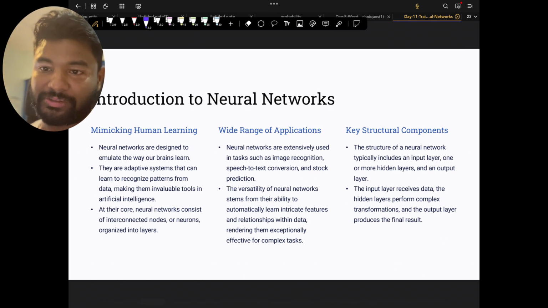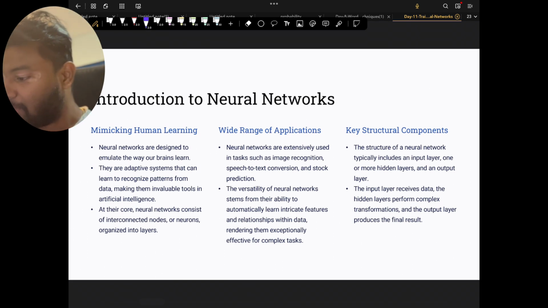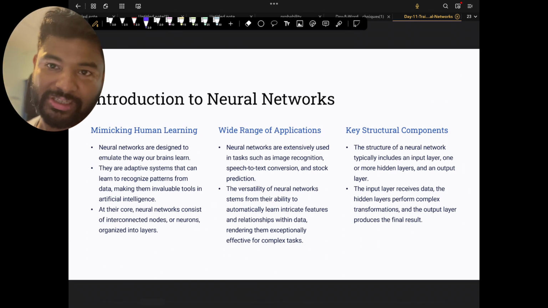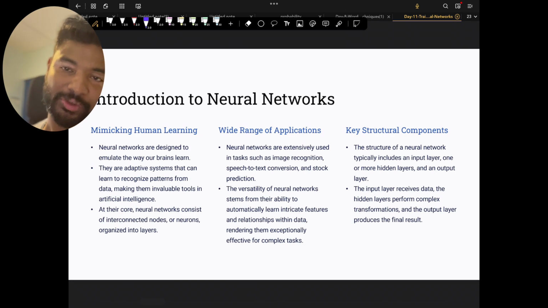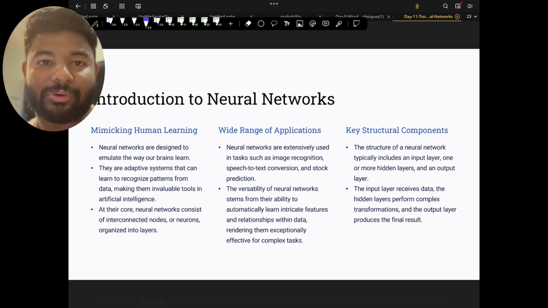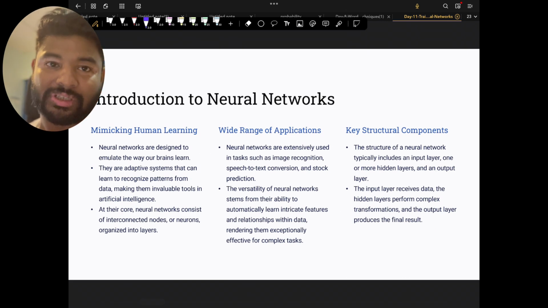Beyond that, you would have heard about all these applications, which are very important. There are so many applications around neural networks. It can be used for image recognition. It can be used for speech to text conversion and stock prediction. Stock prediction can be very difficult, but at the same time, I would say it enhances the concept of stock prediction, right? There are a lot of algo traders, and algo traders can be built upon neural networks.